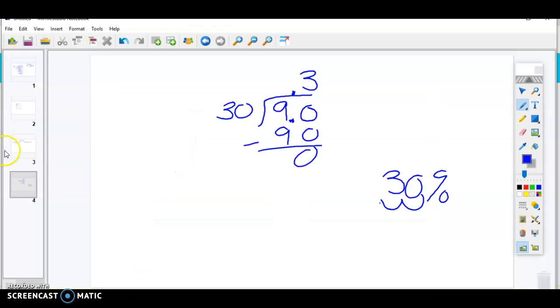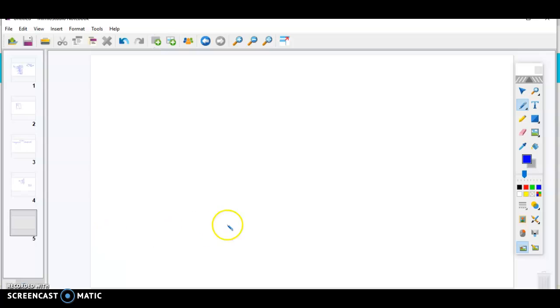So I'm going to come here and make a new page. You have paper in front of you. And I'm going to go 12 divided by 60. 60 cannot go into 12, so I'm going to add my decimal point and my 0.